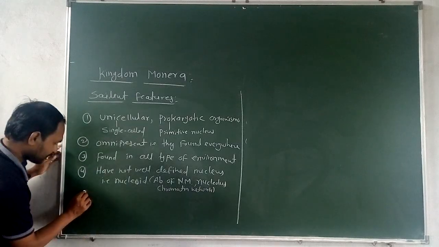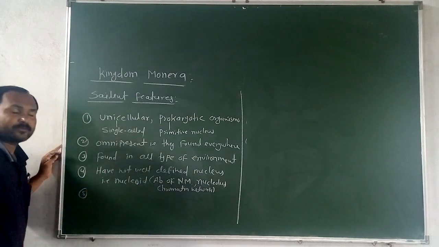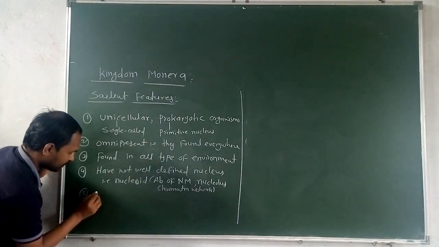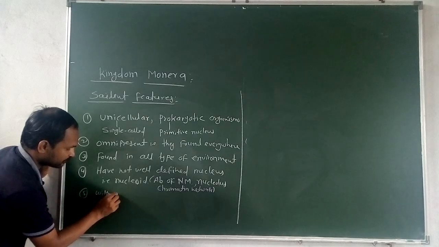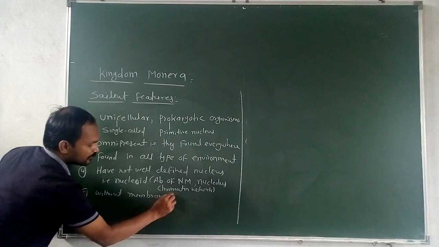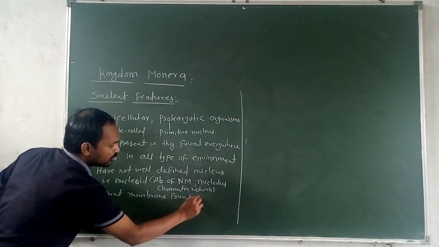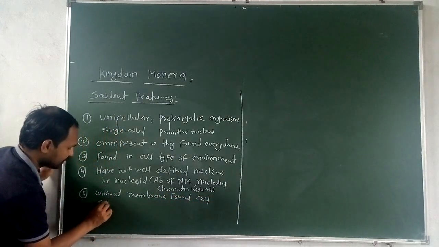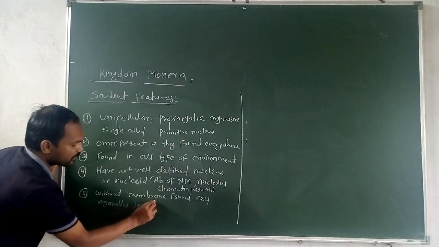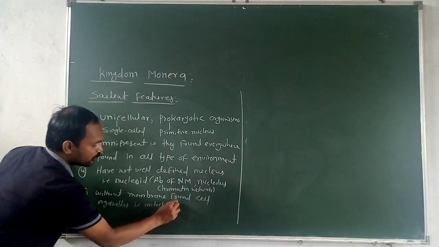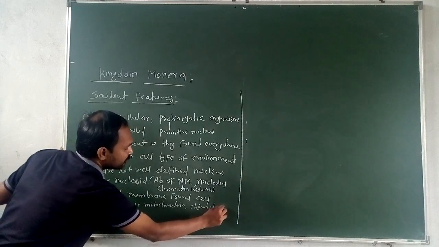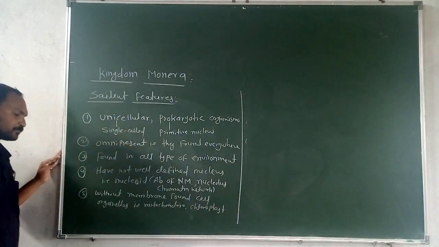Then fifth, no membrane bound cell organelles are present. Without membrane bound cell organelles. The cell organelles, that is mitochondria and chloroplast, are absent, they are not membrane bound.